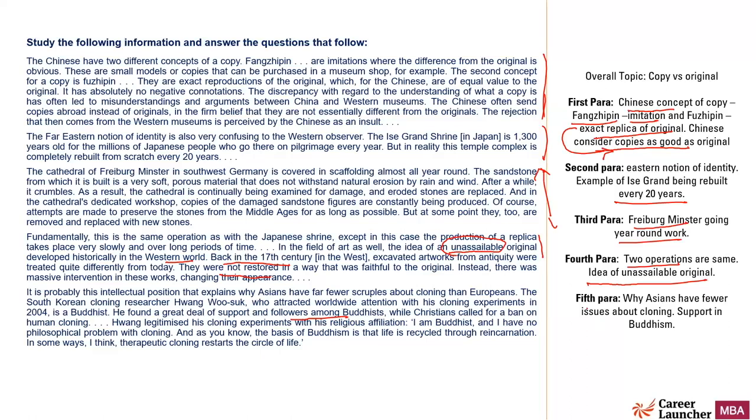Basically, it talks about two concepts: fang zipping, which is the imitation of the original, and Fuzipin, which is the exact reproduction of the original. It has equal value in the East, but somehow people in the West consider it as not good, not original.